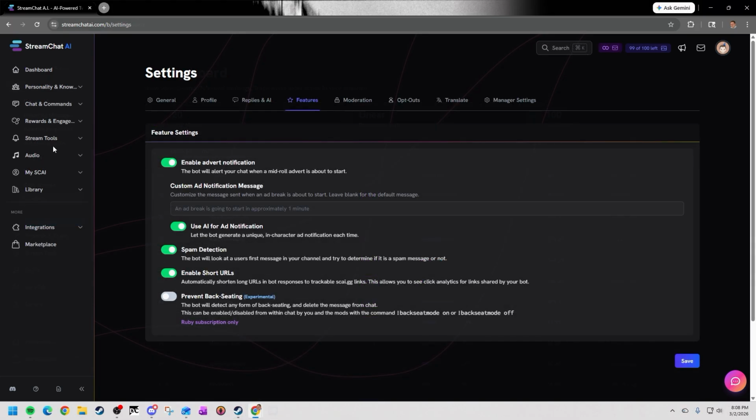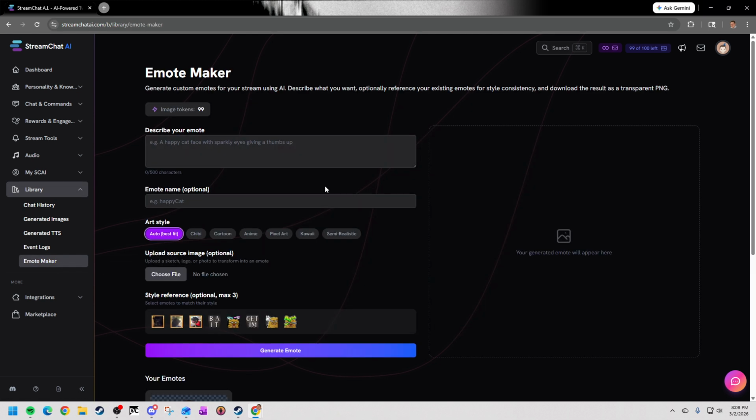The next 2 items are going to be bigger updates. These will have their own videos, which will be linked in this same announcement. The first one, under Library, is an emote maker. You can now have AI generate a Twitch emote for you, simply by describing exactly what it is that you want, giving it a name, a type of art style.